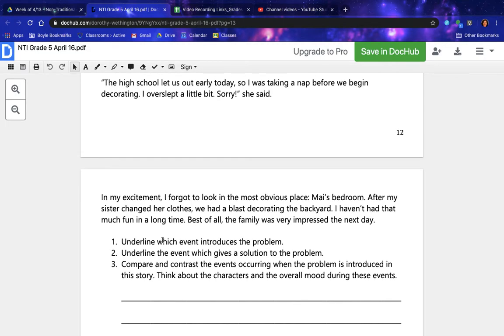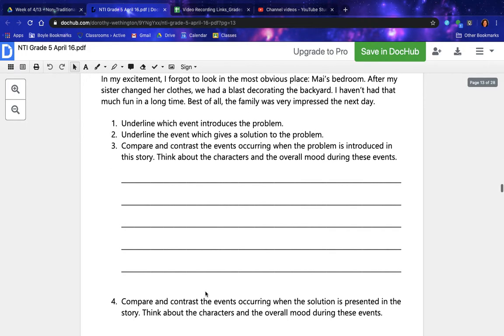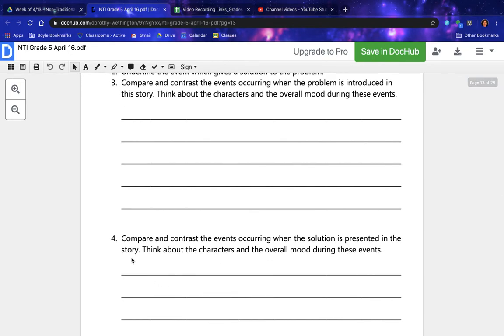Number 1. Underline which event introduces the problem. Number 2. Underline the event which gives a solution to the problem. And number 3. Compare and contrast the events occurring when the problem is introduced in this story. Think about the characters and the overall mood during these events. Number 4. Compare and contrast the events occurring when the solution is presented in the story. Think about the characters and the overall mood during these events.